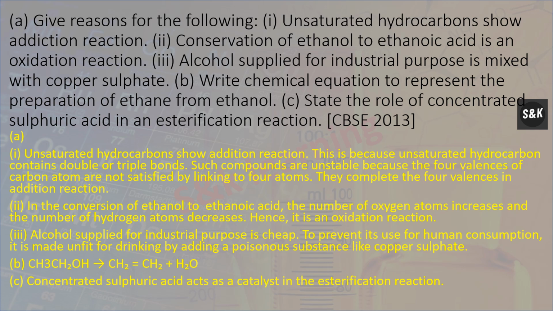Conversion of ethanol to ethanoic acid is an oxidation reaction. In the conversion of ethanol to ethanoic acid, the number of oxygen atoms increases and the number of hydrogen atoms decreases, hence it is an oxidation reaction.